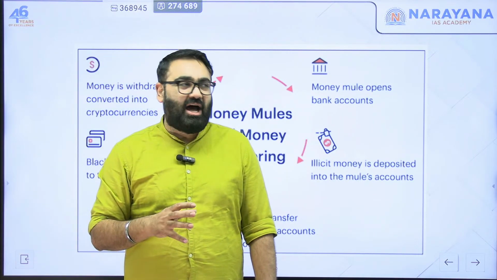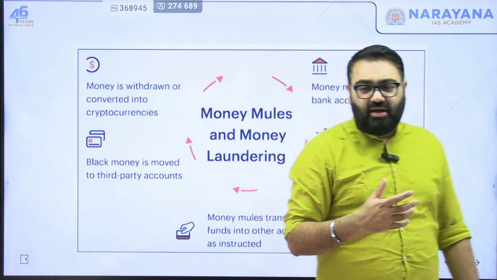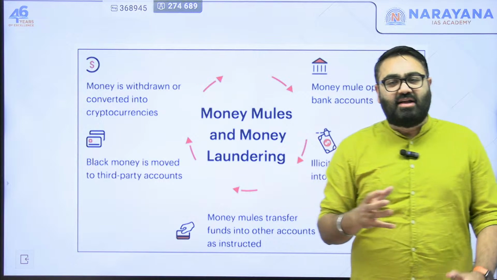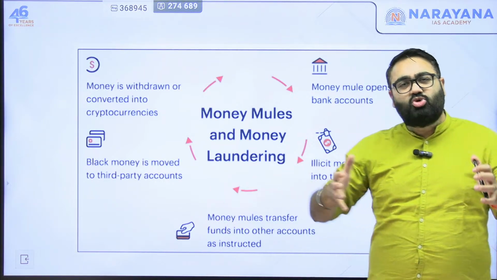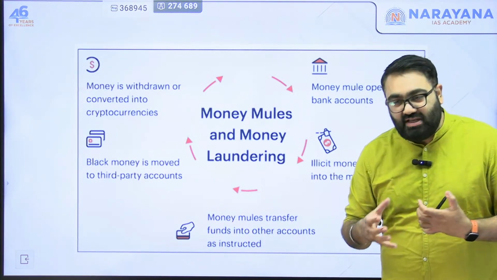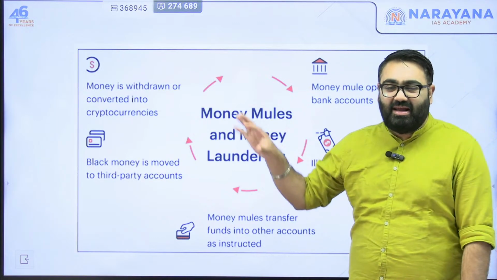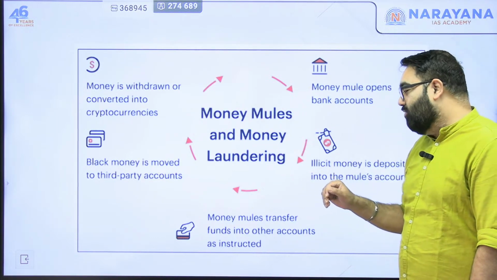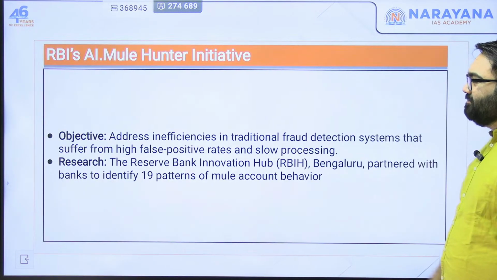This is something that RBI has been worried about. Whenever you read about India's economy, we always read about the fact that India has a big parallel economy. Big parallel economy means there is a huge amount of money in our economy which is unaccounted for. This is what leads to the issues of money laundering, and the source of much of this money is these money mule accounts, which is where the RBI now wants to make a difference.